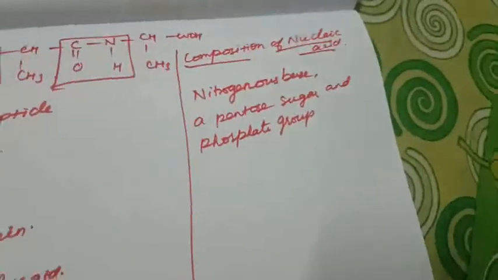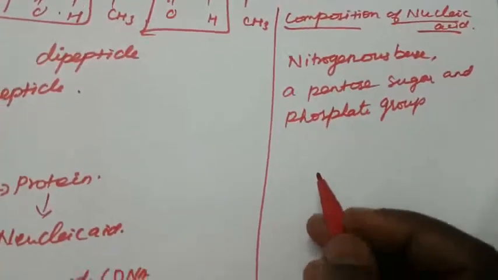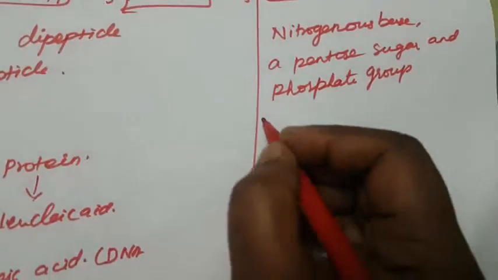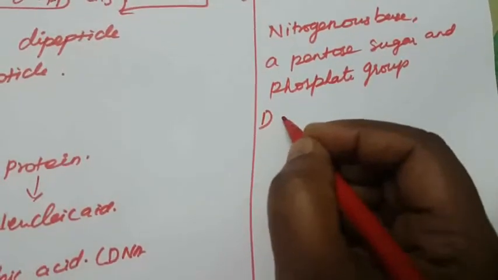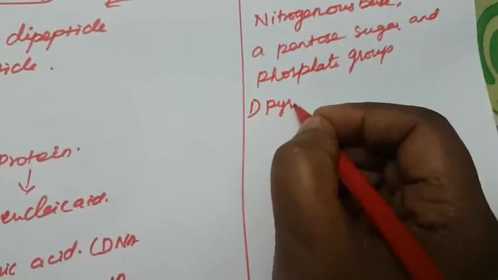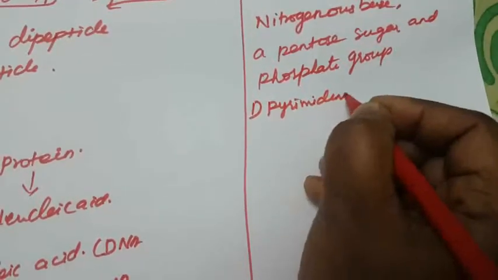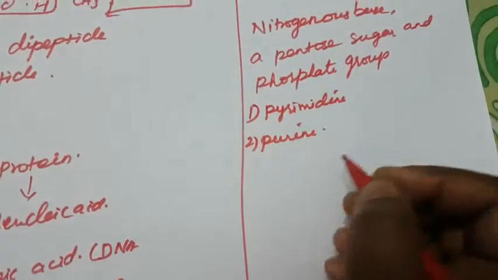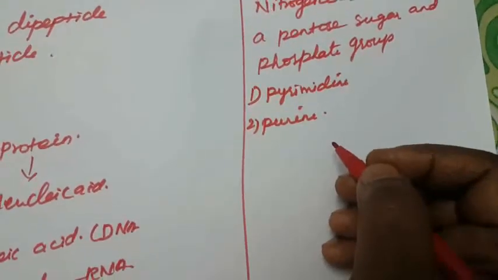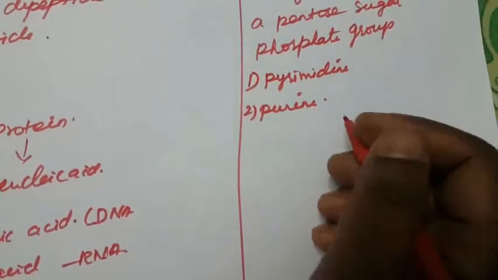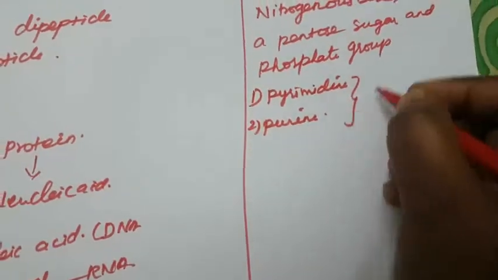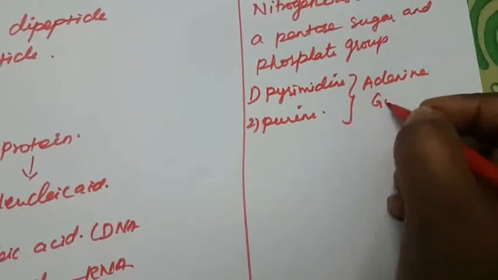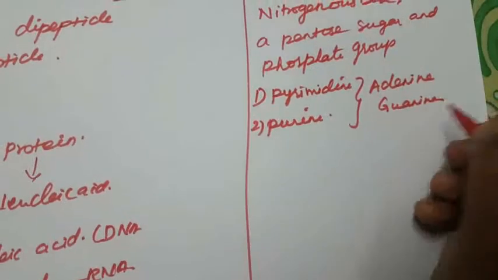What is meant by nitrogenous base? The nitrogenous bases are organic compounds derived from two parent compounds, pyrimidine and purine. In both DNA and RNA, the two major purine bases are adenine and guanine.